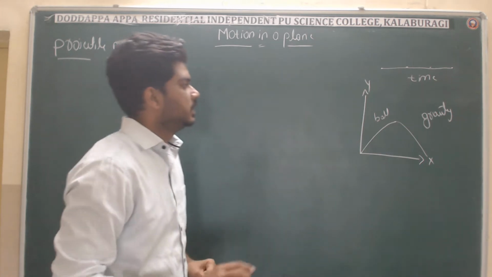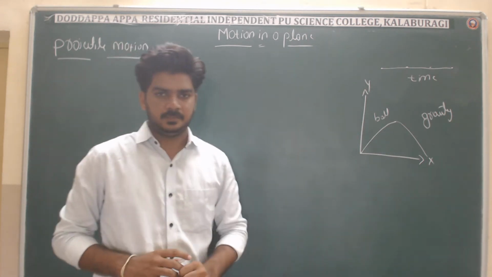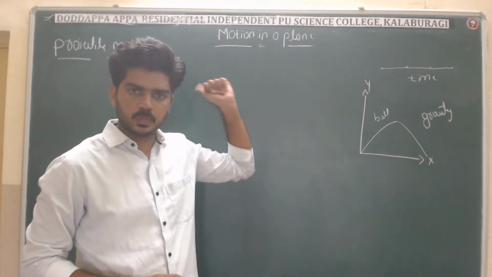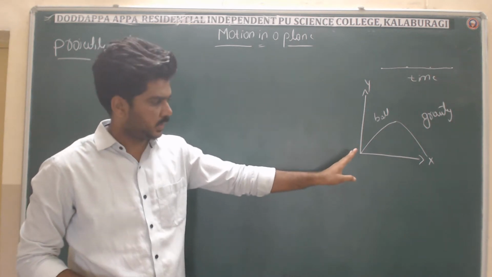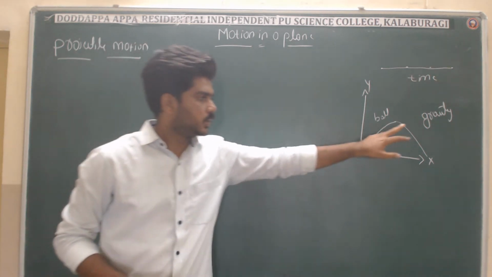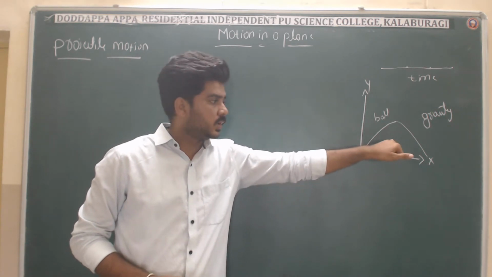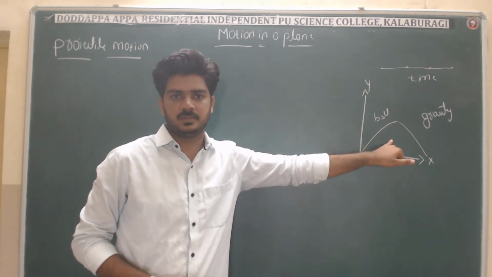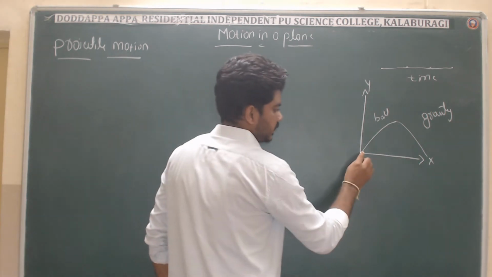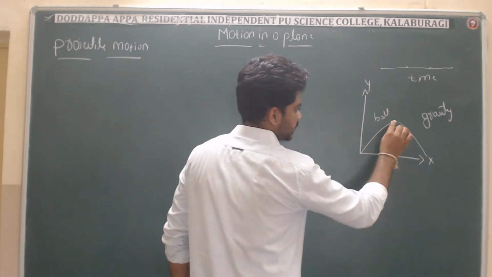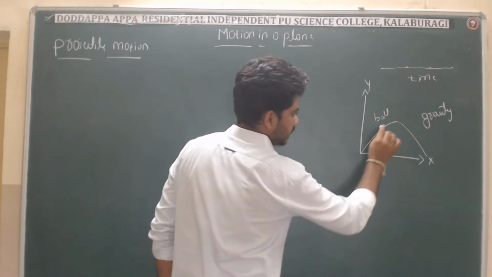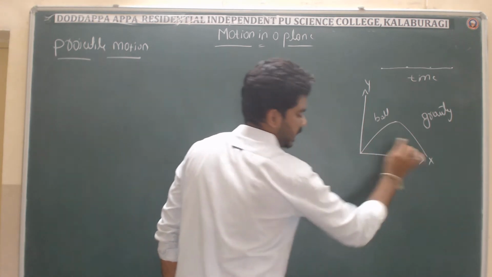And in another way also we can define projectile. A projectile is whenever a body is thrown in space, it is allowed to move in the horizontal direction. You can see here, it is moving in this direction, that is, the horizontal direction.